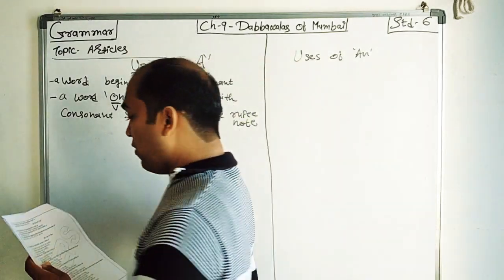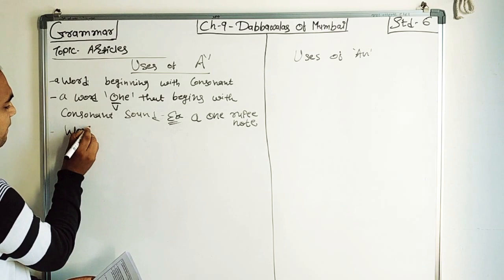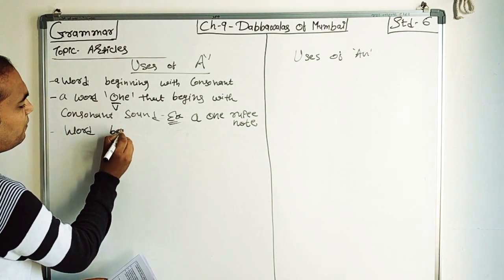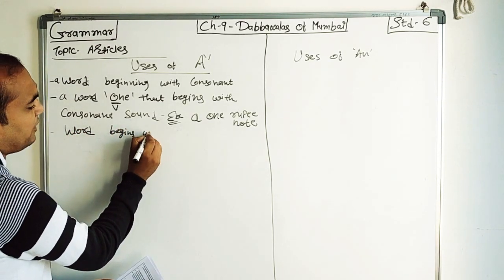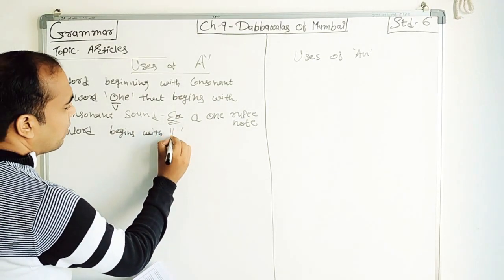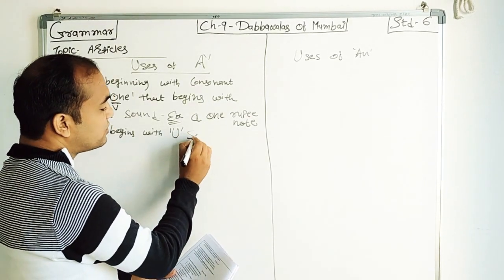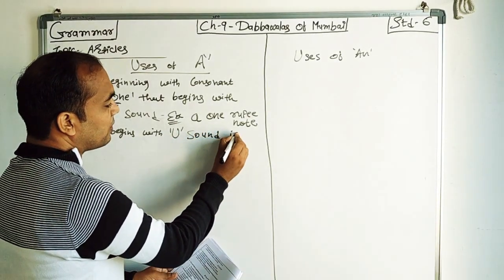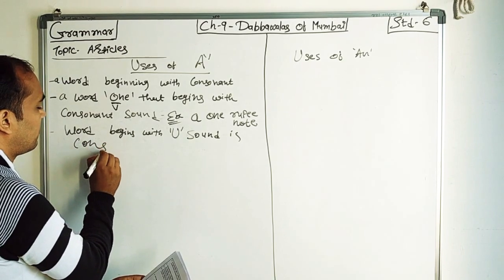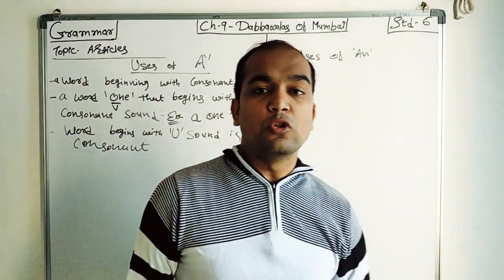Then the third one, same way: the word begins with U, but what sound is it? The sound is a consonant.